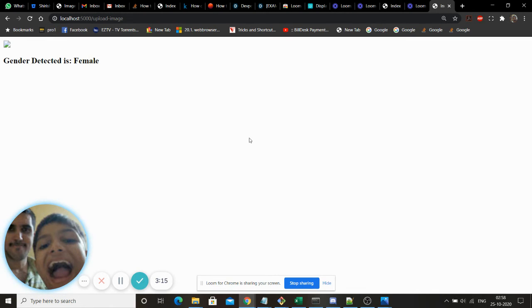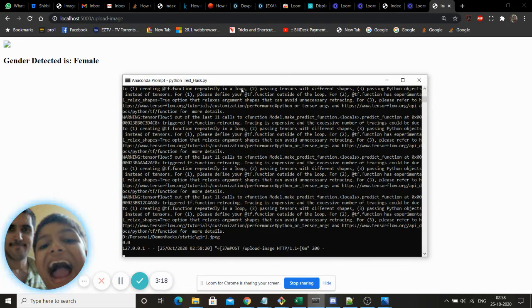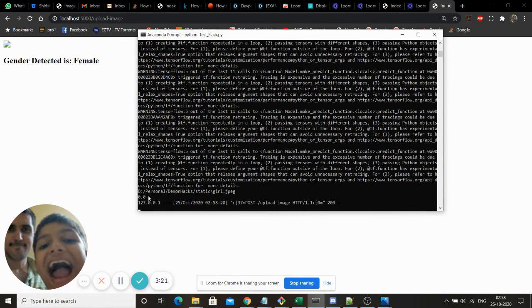How do you know the model is predicting correctly? We also return the value of the prediction, which is a 1 by 1 numpy array. Since we have only two classes to be classified, we use a sigmoid curve, wherein a value of 0.5 or below would classify as one gender, and anything above 0.5 up to 1 would classify as the other gender. Hence, for a female we found that the sigmoid value is 0, and for a male it always peaks at 1.